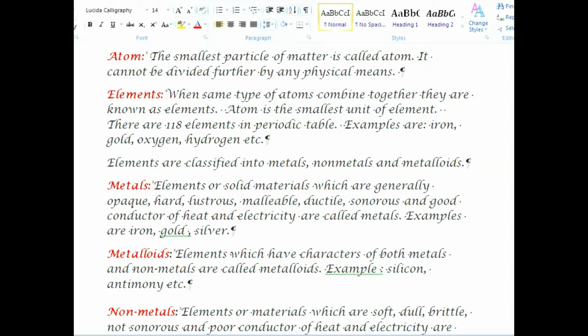Examples are iron, gold, copper, silver, etc. Next, metalloids. Elements which have characters of both metals and non-metals are called metalloids. Examples are silicon, antimony, etc.